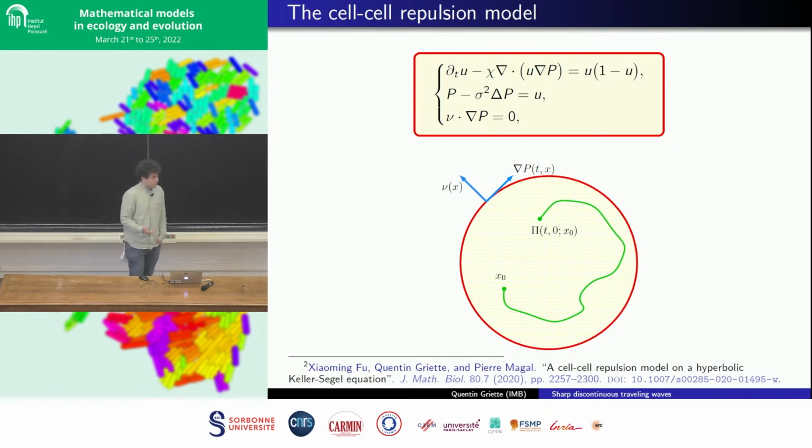And because of this Neumann boundary condition, and because we investigate a hyperbolic model, we don't have to impose a boundary condition for U, basically because the characteristics are trapped in the petri dish by the Neumann boundary condition satisfied by the pressure. I will talk a little bit more precisely later about that.